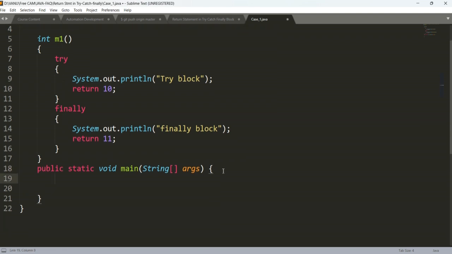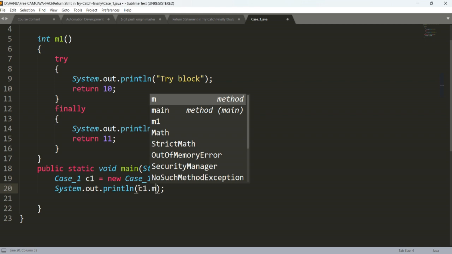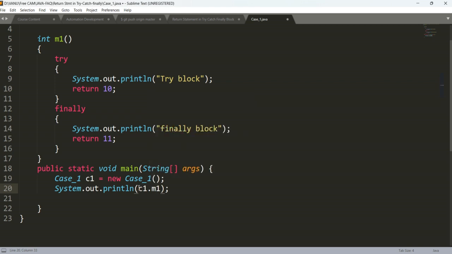This method, the m1 method, I'll call it: C1 equals new case underscore 1. Now we'll print the m1 method. So I can copy System.out.println and then write C1.m1, because m1 is your method, so the signature we need to provide.